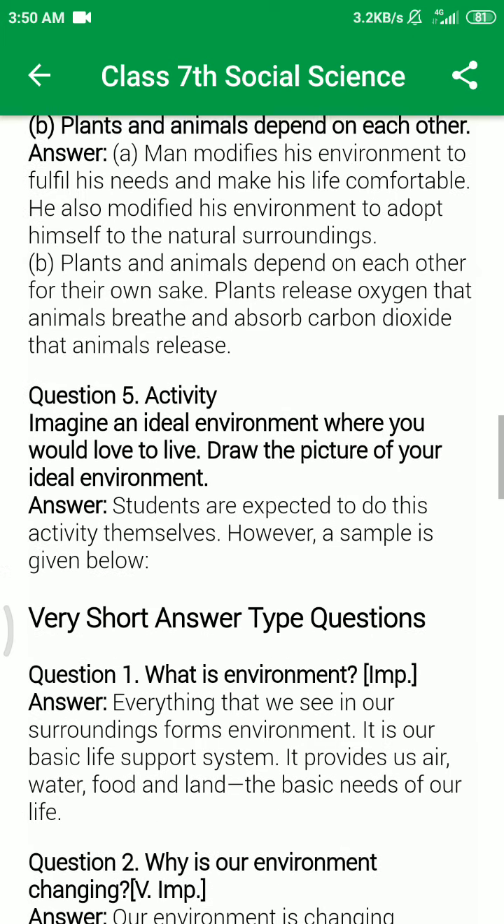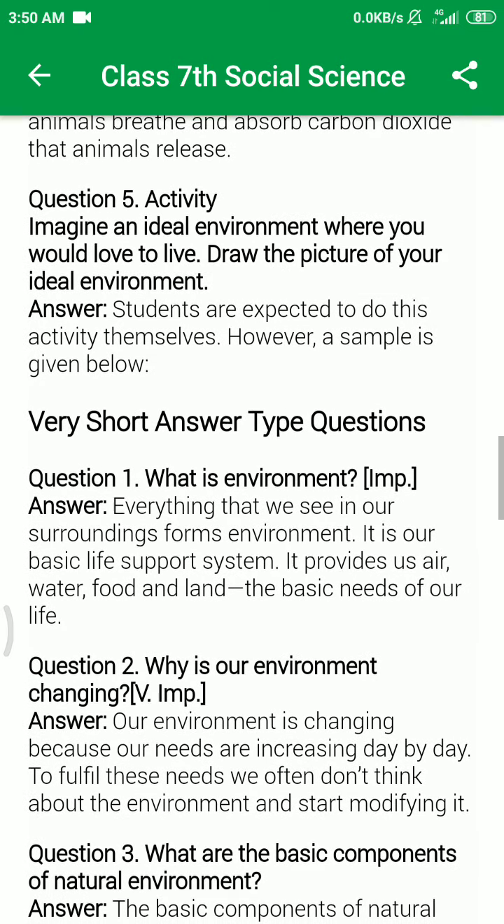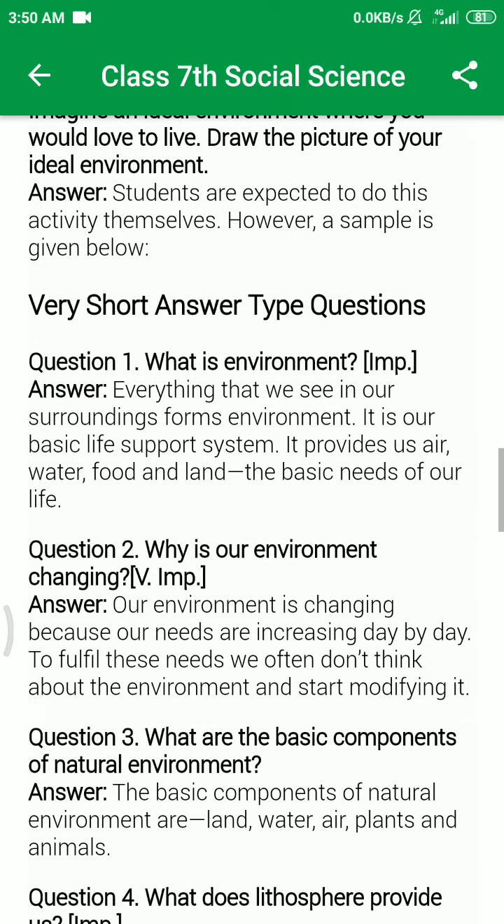Now, here is the activity and very short answer type questions. What is environment? Why is our environment changing? They are all inside questions.